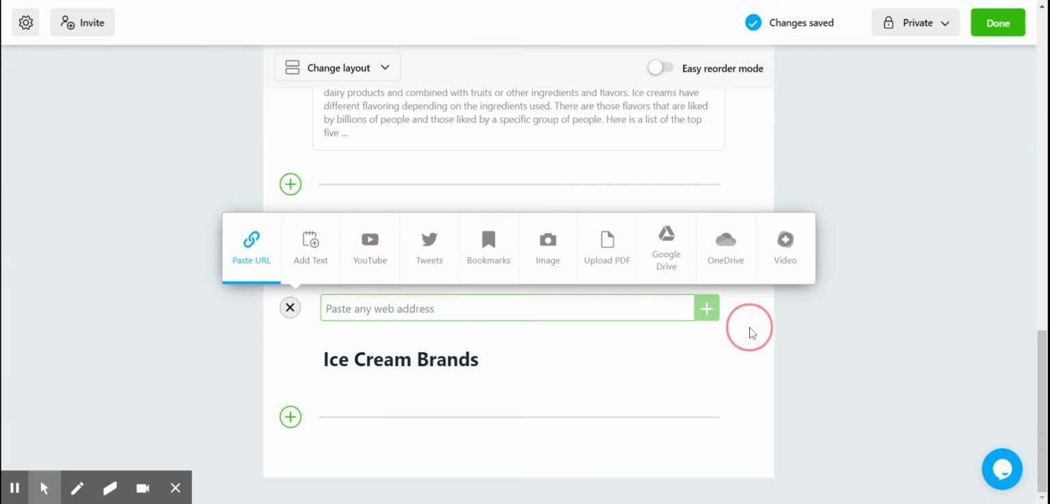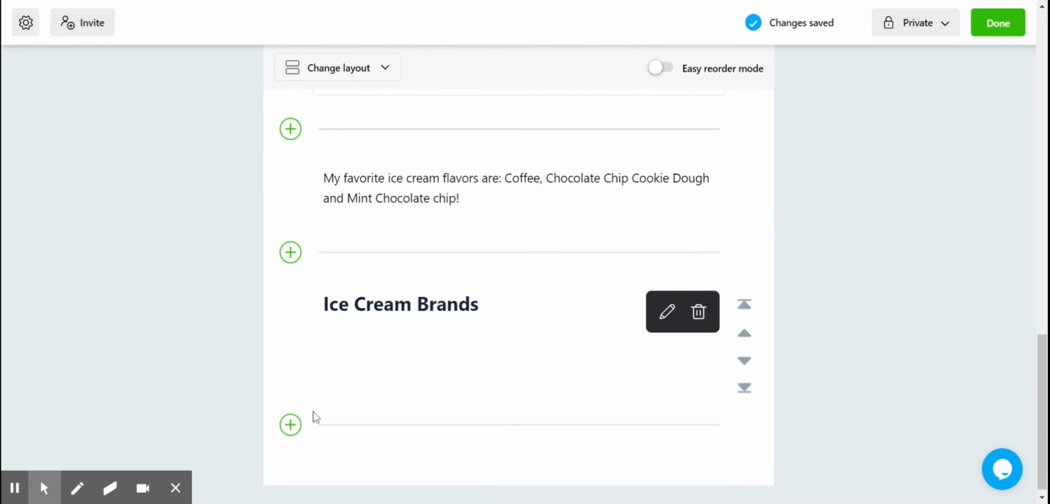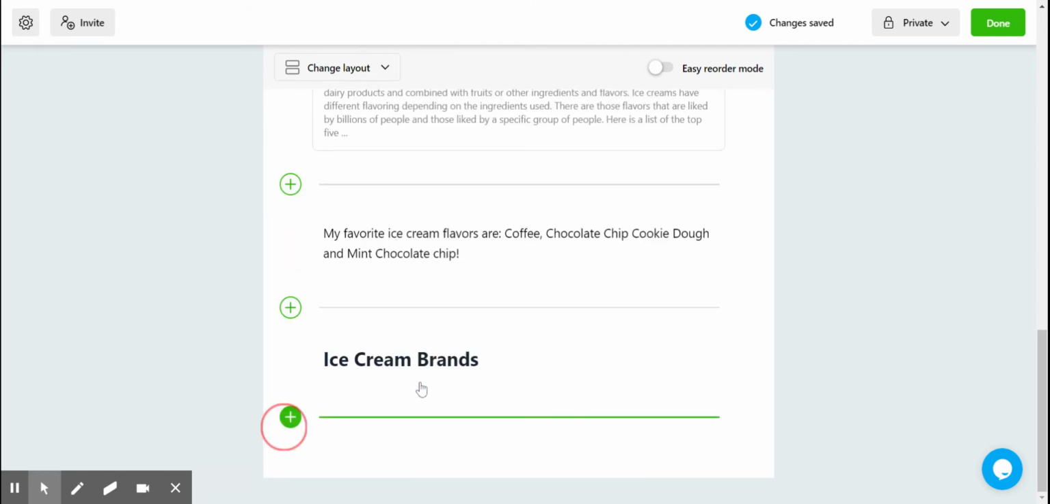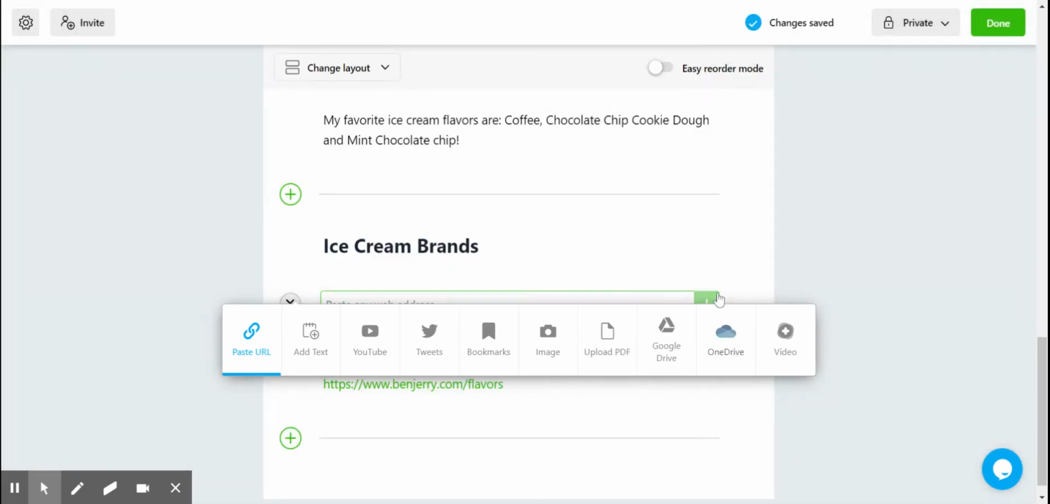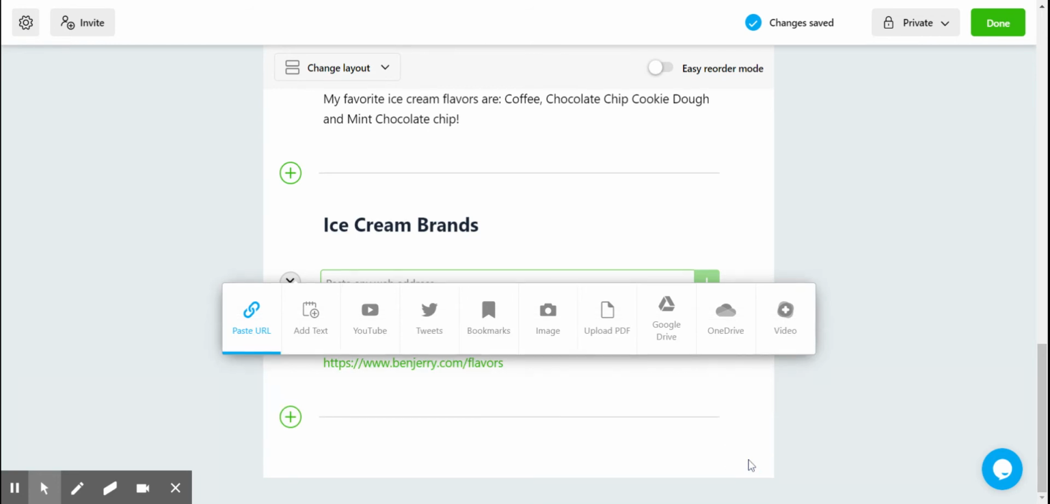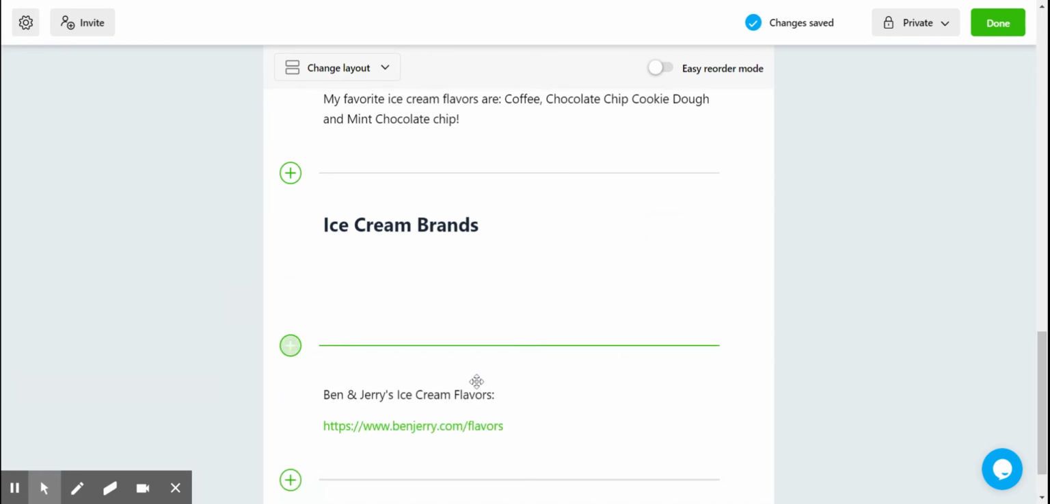And so I'm actually going to remove this one. I don't want that here, but let's go to ice cream brands. I just picked a link that I wanted to add in, and it tells me all of Ben & Jerry's ice cream flavors. So I could actually just paste the URL right in there and write Ben & Jerry's ice cream flavors. And voila, I now was able to add that link directly inside of my Wakelet.